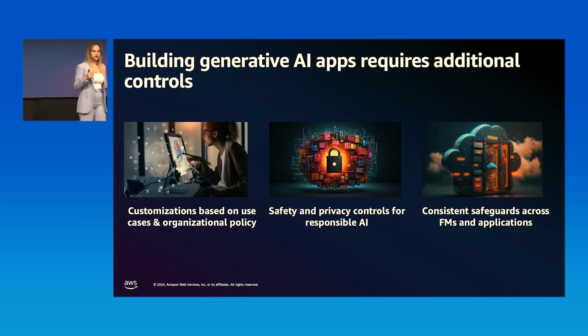Usually when you build a generative AI application, you need further customization, tailored to your use cases, tailored to your company's AI policies. For example, you might want to avoid certain topics, like the use case with investment advice. Or you might want to avoid certain words, like your competitor's name. Or in case you're using multiple foundation models, you might want to have a consistent safeguard across these foundation models.